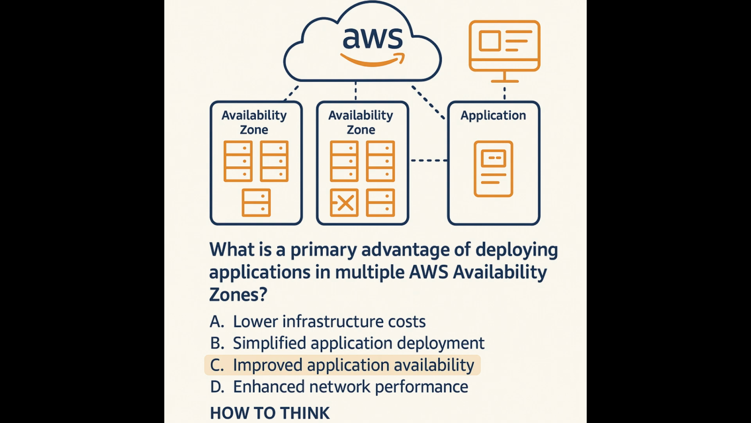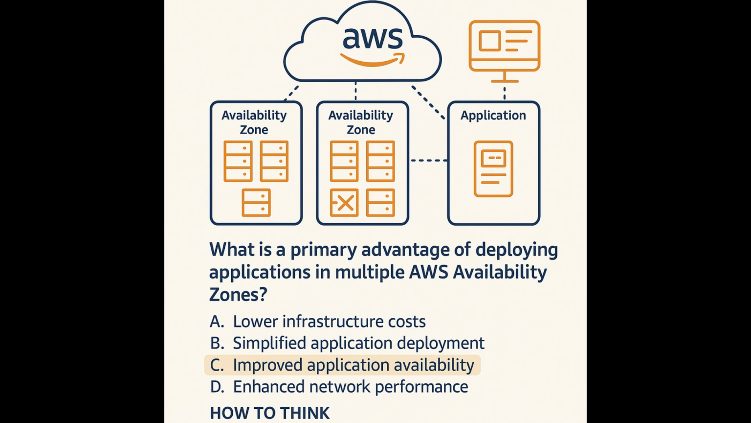Sample MCQ 2. Question. What is a primary advantage of deploying applications in multiple AWS availability zones? A. Lower storage costs. B. Increased security of data. C. Improved application availability. D. Reduced network latency.